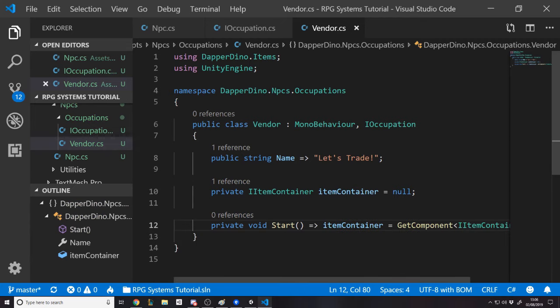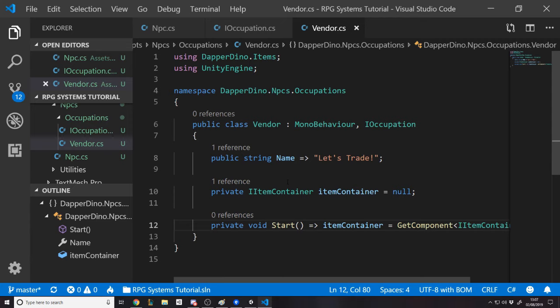Though the NPC doesn't know about that, right? This class knows, oh, I've got my item container now, but that doesn't mean that the NPC class can do anything with it. Ideally, what we'll end up doing is raising an event, essentially alerting the UI, saying, hey, we started this, here's the thing.